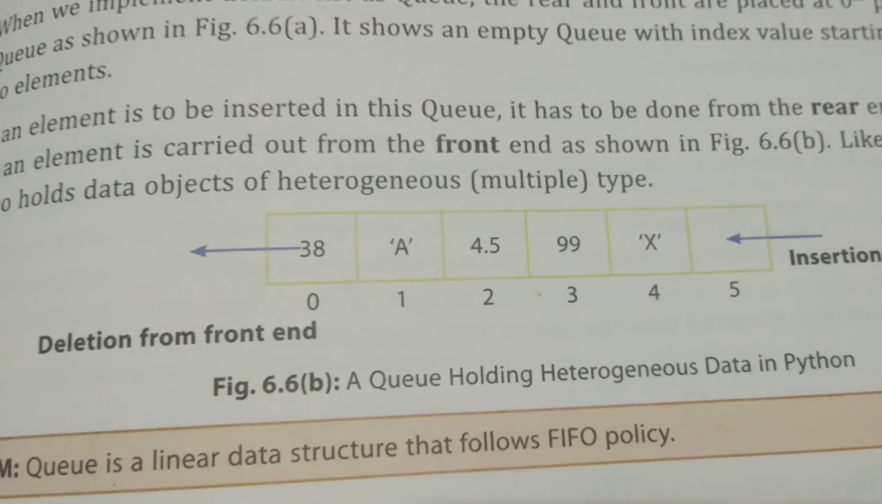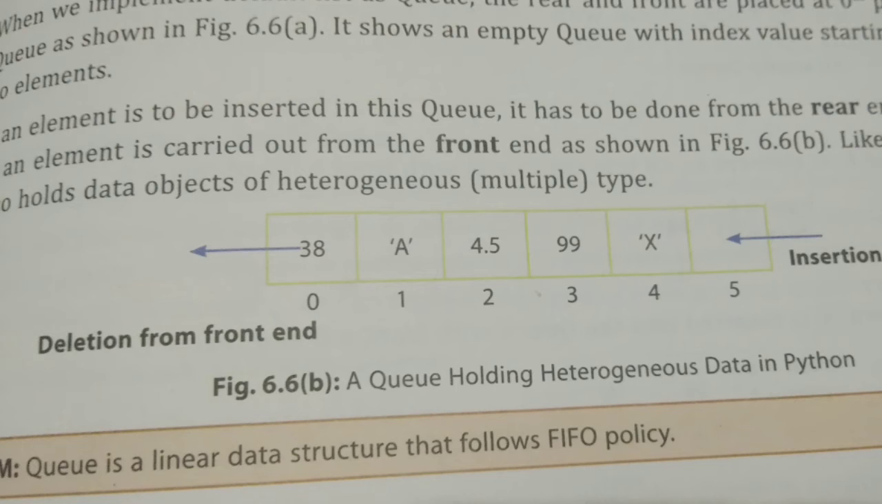Then in this queue, which element can be removed first? Did you see? 38. The first inserted element is 38. So in the case of a queue, we are following the FIFO policy: first in, first out. The first inserted element can be taken out first. Which element was inserted first? 38 was inserted first, so we can remove 38 first. Which element was inserted second? The character A. So the character A can be removed second. Then 4.5, 99, etc.